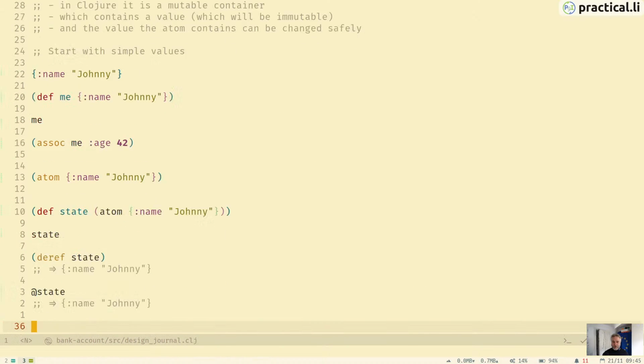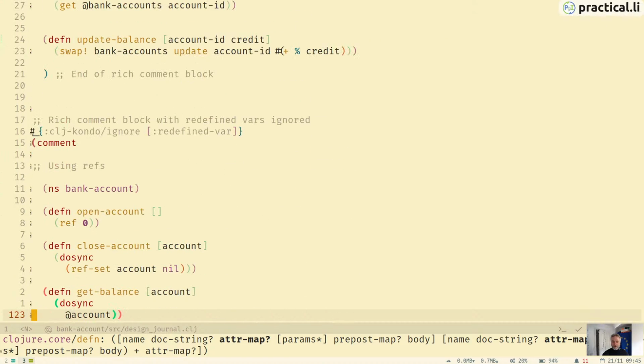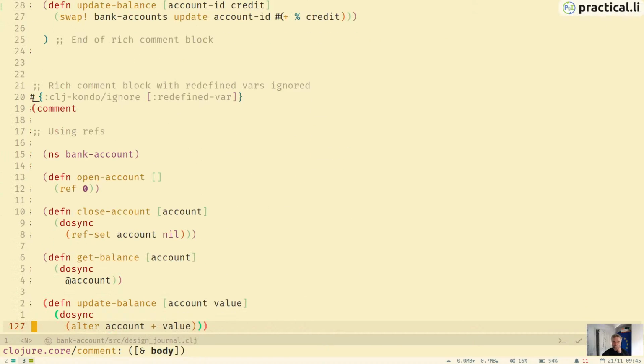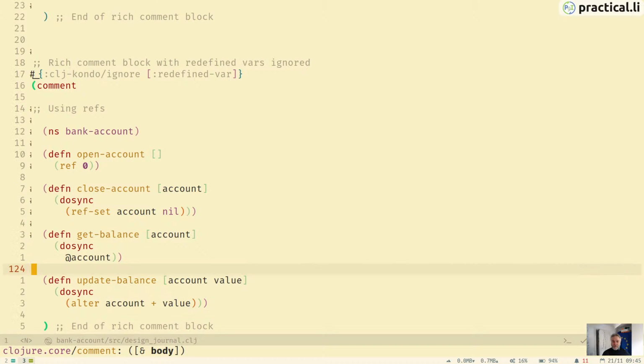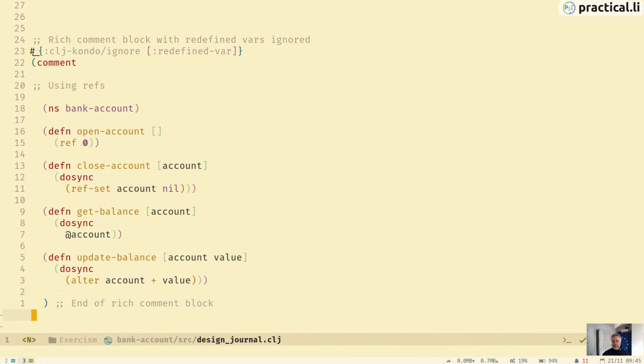Did I create that? I think I created a refs version. Yeah. So rather than using an Atom, we're using a ref here. And refs are designed to be able to update multiple values. So if we've got multiple things that we want to update at the same time, then we can use a ref instead of an Atom.